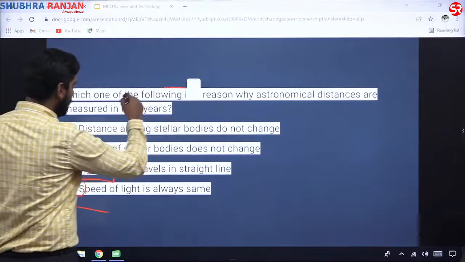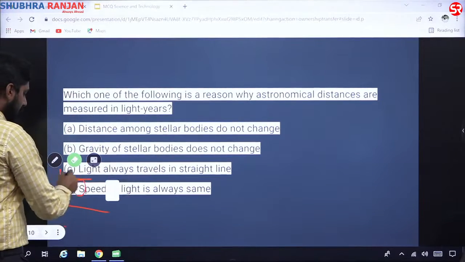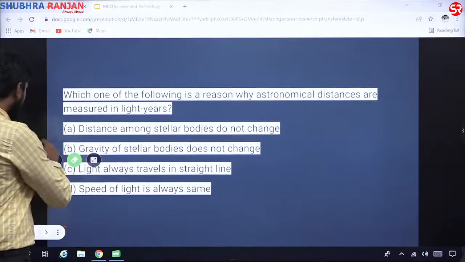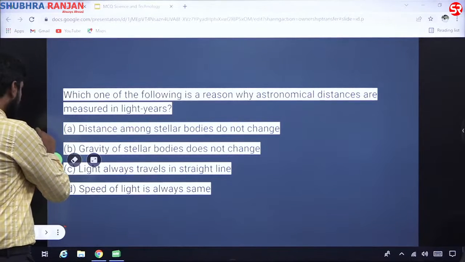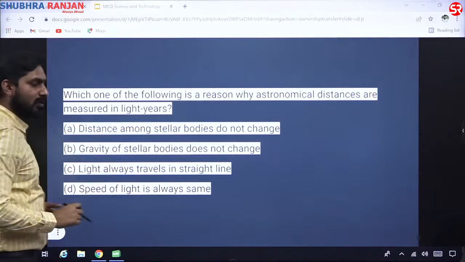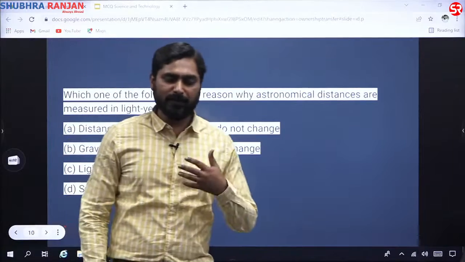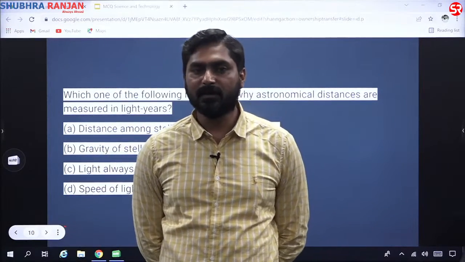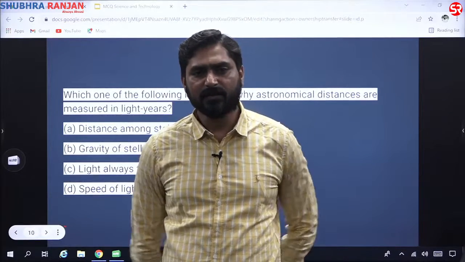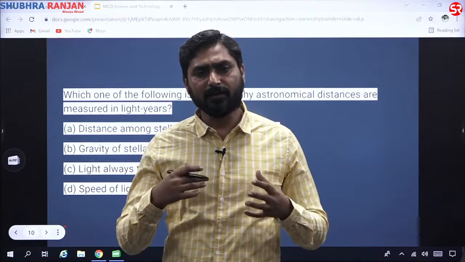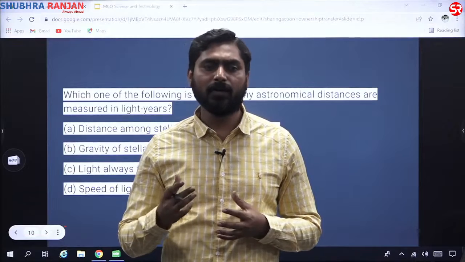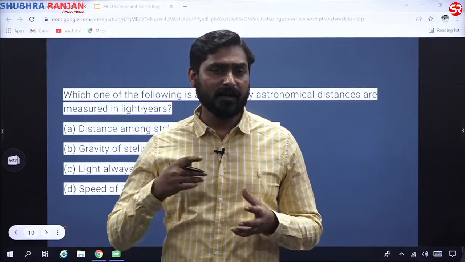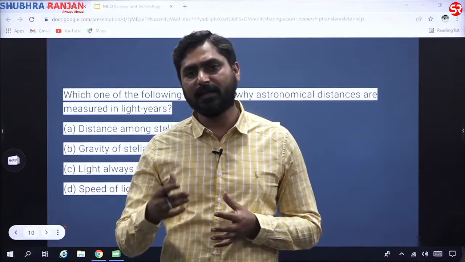So in space technology, UPSC not only asks questions related to just technology, but UPSC also asks questions related to the basic understanding of space. So here you need to have some understanding of light, so some features of light, or there are concepts of black hole. What is a black hole? What is a gravitational wave? How is a gravitational wave produced?